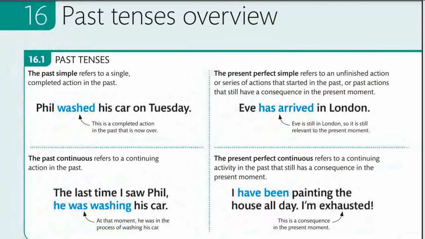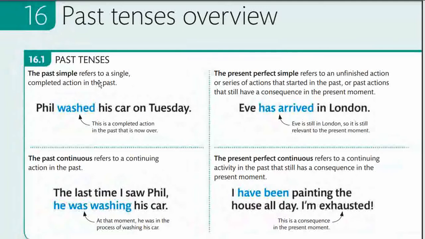The past tense overview. So far we have learned the simple past tense, past continuous tense, present perfect tense, and present perfect continuous tense. So let us explore and see them with examples. The simple past tense, the past simple tense, either way it can be said.